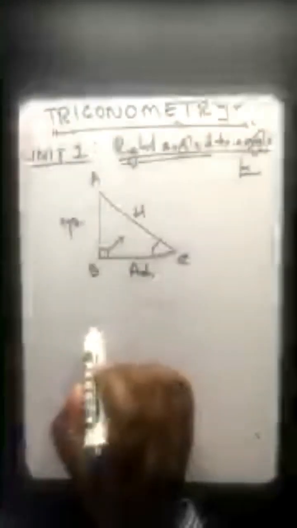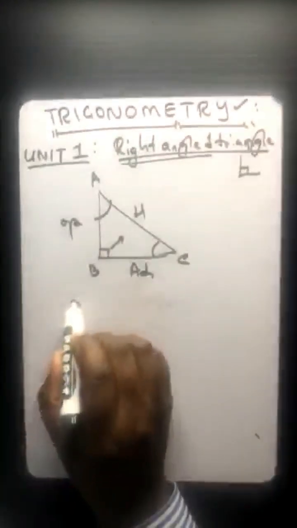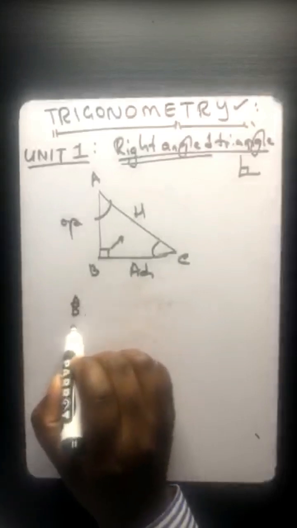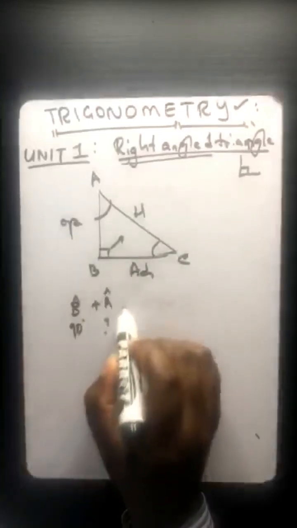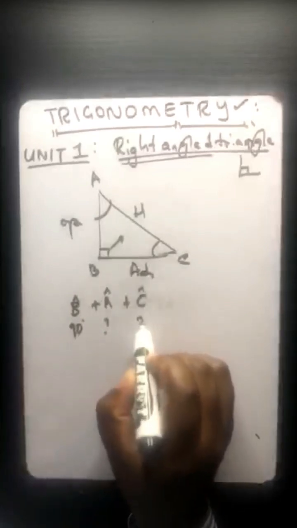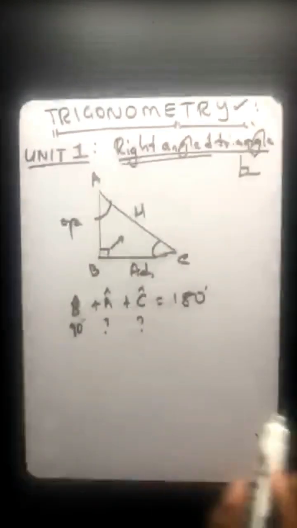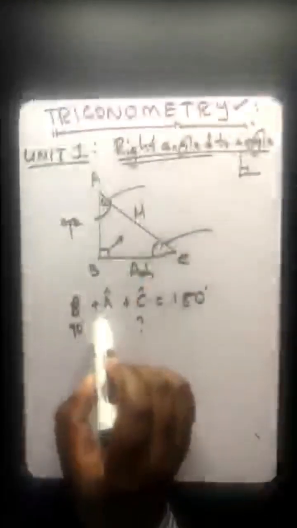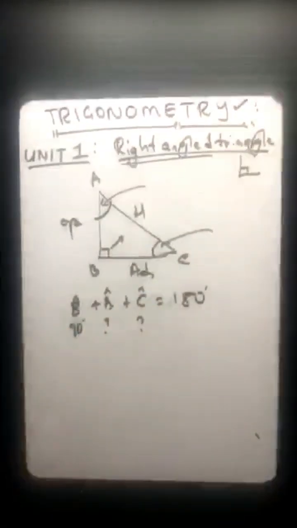Meaning when you add angle A, angle C, and that one, it has to give you 180. So angle B, which we know is 90, plus angle A, which is unknown, plus angle C, which is unknown, must give you 180. So if you can manage to get angle A or angle C, just substitute it there, then transpose and you know the value of the other angle.